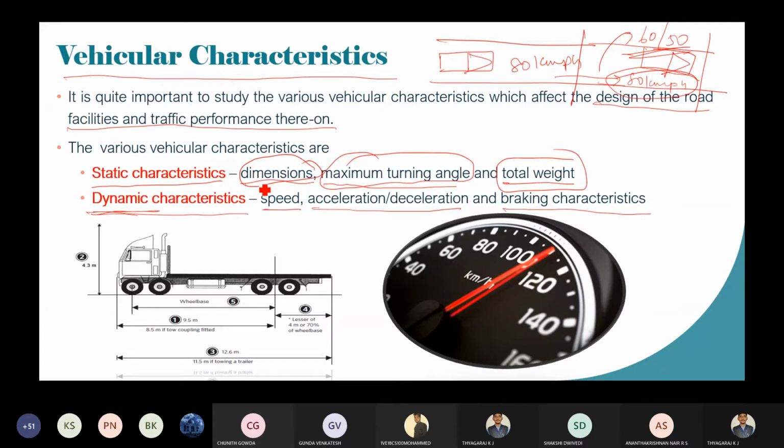Okay, remember two characteristics are there. One is static characteristics and another one is dynamic. In the photo also I have shown. So the static characteristics, the dimensions I have shown, what is the maximum width of the vehicle, then height of the vehicle, all those things I have shown here. And the thing which is changing from time to time is speed. Then acceleration, rate of change of speed, which varies with time only. Then braking characteristics. Okay, these are some static and dynamic characteristics which we have to study.